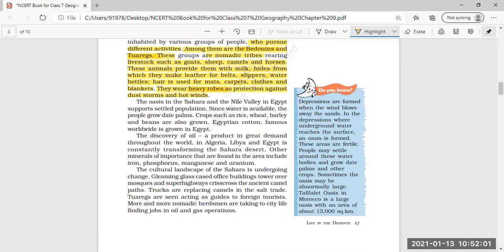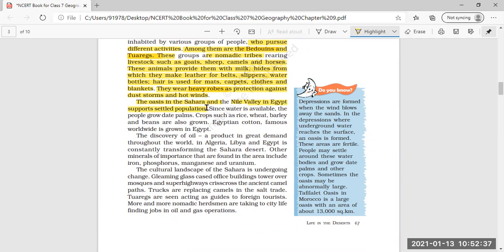The oasis is in the Sahara, and the Nile Valley is in Egypt, supporting settled population. Wherever a little bit of water is there, like a fountain, near that only the people start residing, near those oasis areas, near the watery area, and near the Nile River in Egypt.